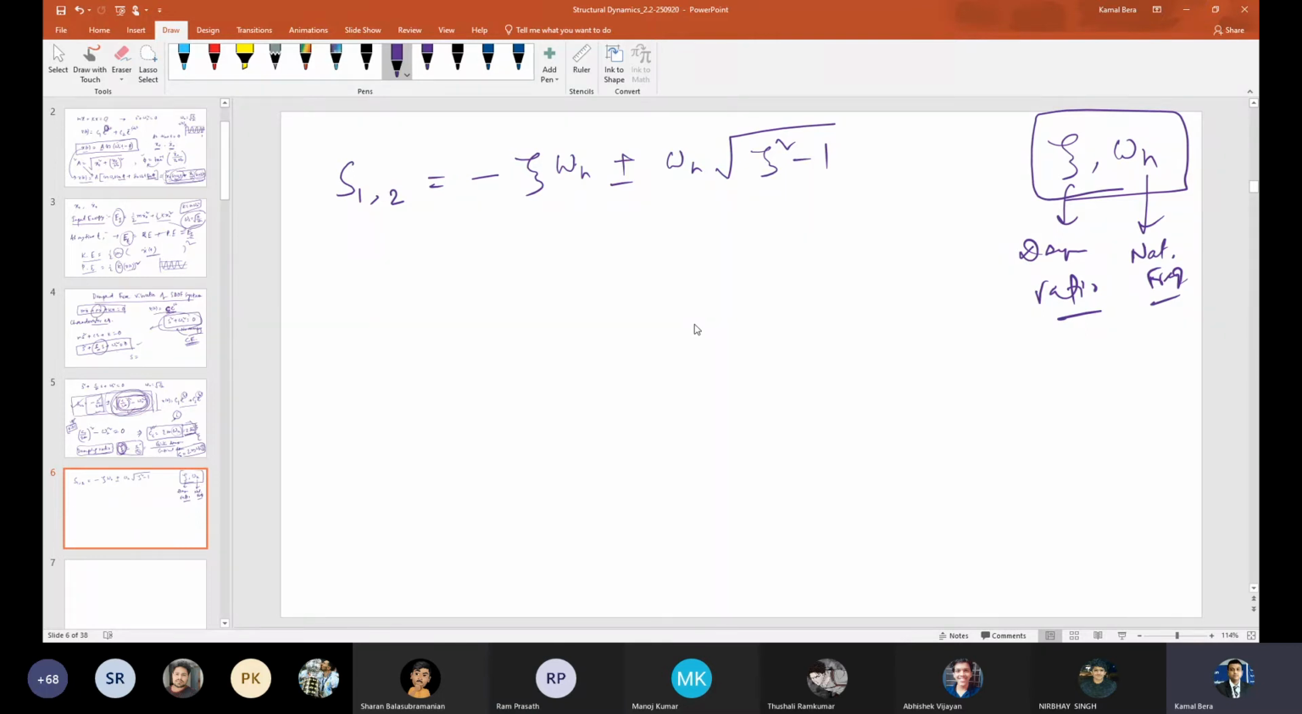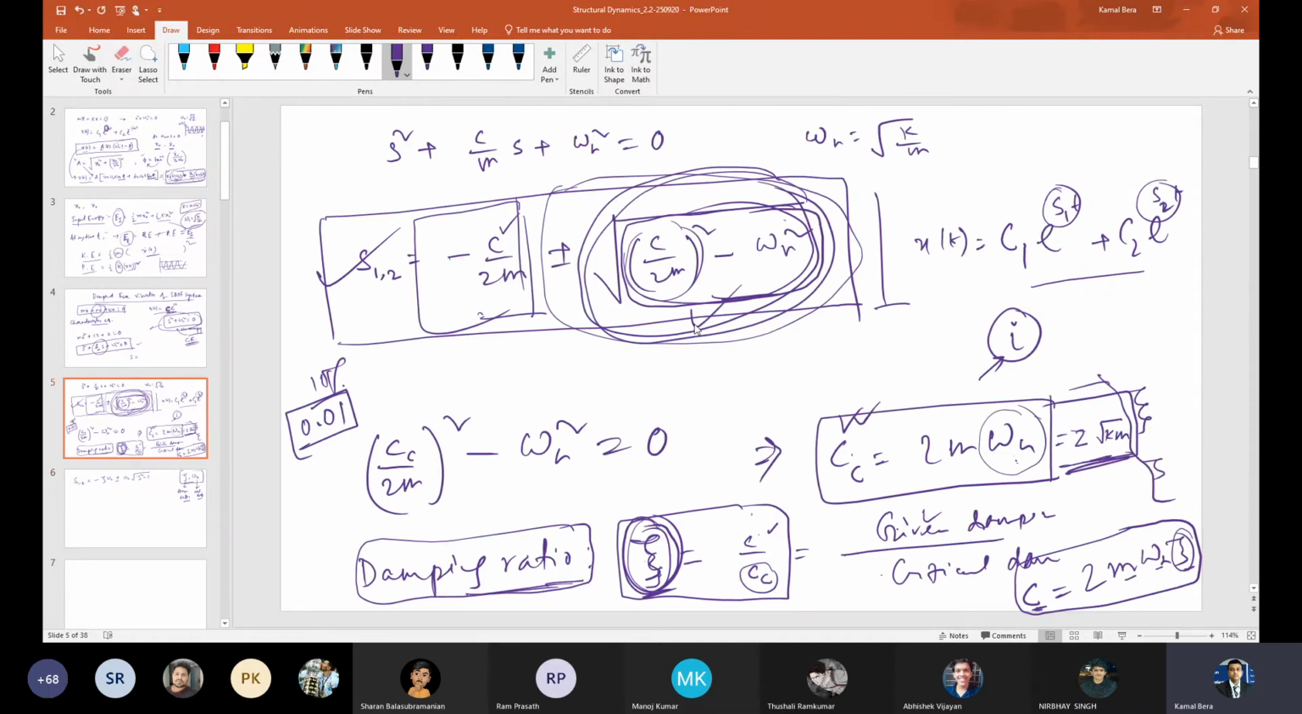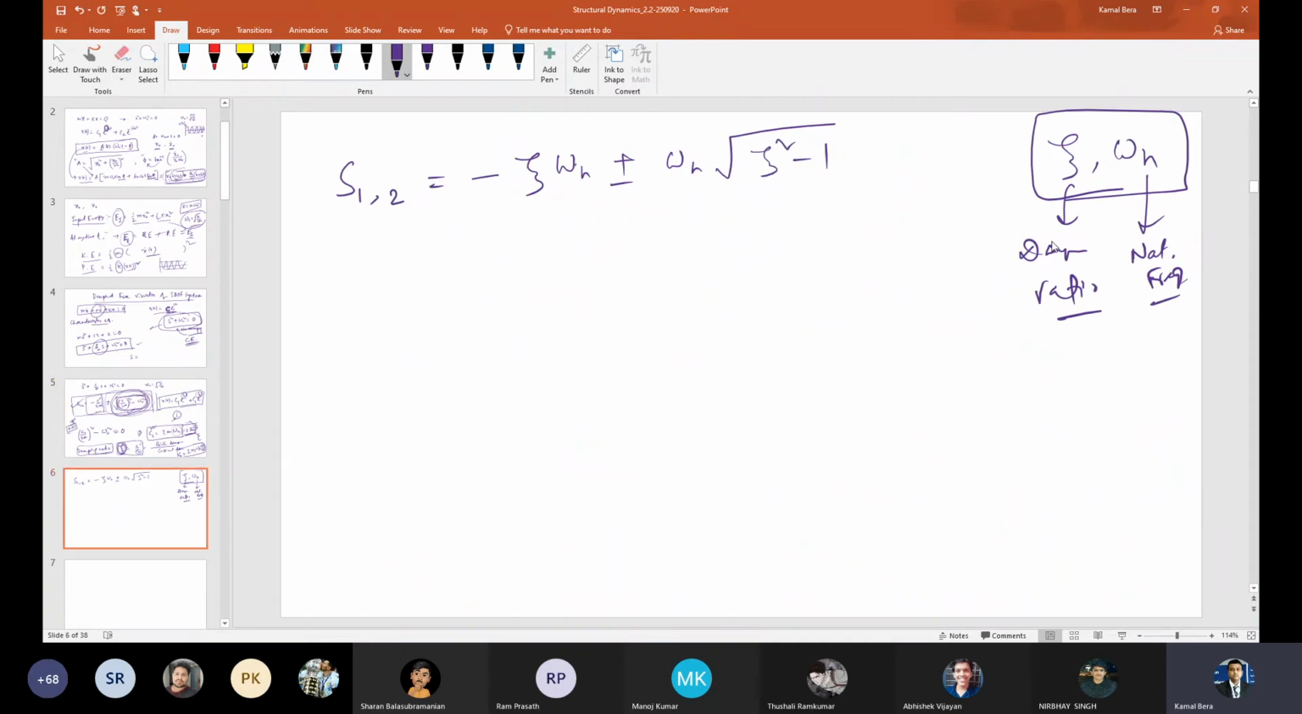So now this is basically two roots. Depending on the roots, what is my solution? Solution is C1 e raised to S1 t plus C2 e raised to S2 t. So depending upon S1 and S2, which depend only on zeta and omega n, the solution will show the behavior of the response. Now if zeta is equal to 0, then what will happen? What is S1 and S2?